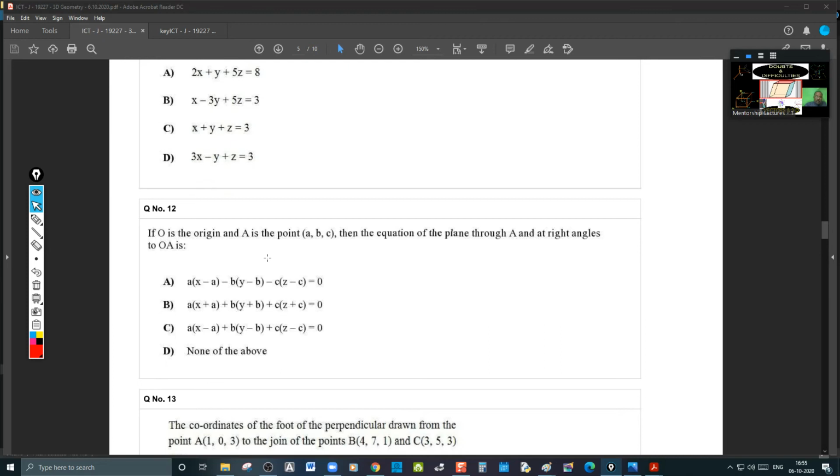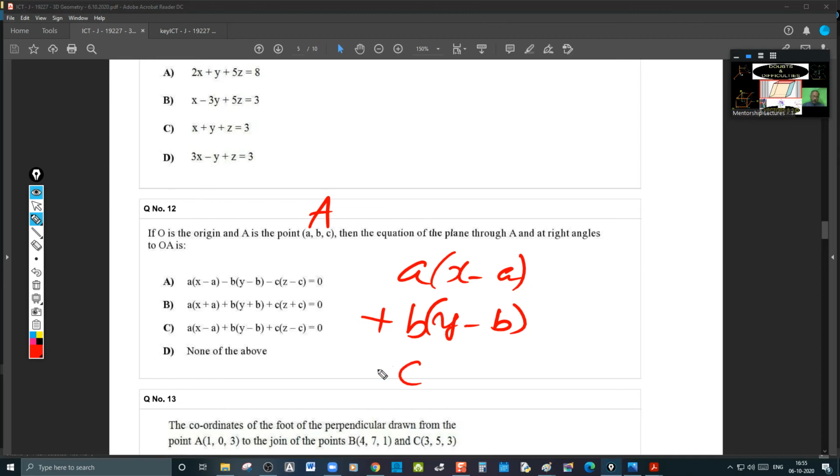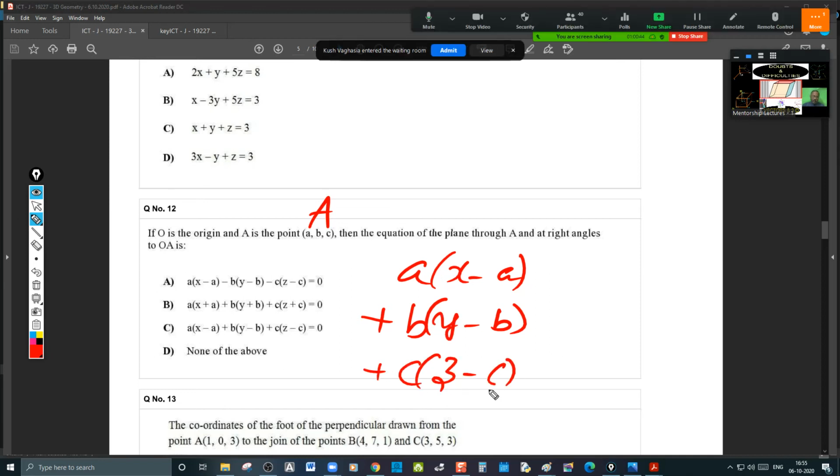If O is the origin and A is the point (a, b, c), then find the equation of the plane through A and at right angles to OA. A is (a, b, c) and O is (0, 0, 0). So the normal DR will be a, b, c, and the plane is passing through (a, b, c). So a(x minus a) plus b(y minus b) plus c(z minus c) is equal to 0. That's it.